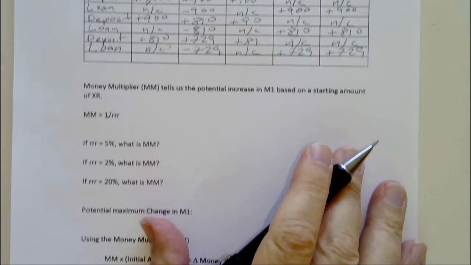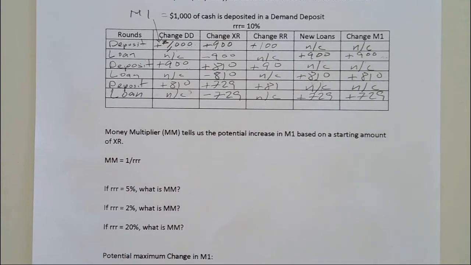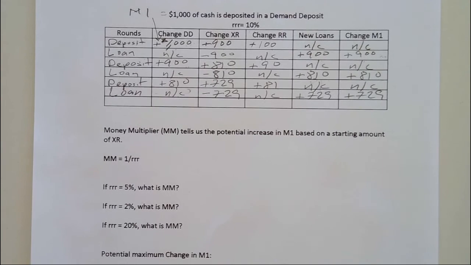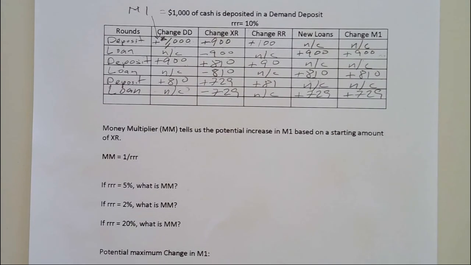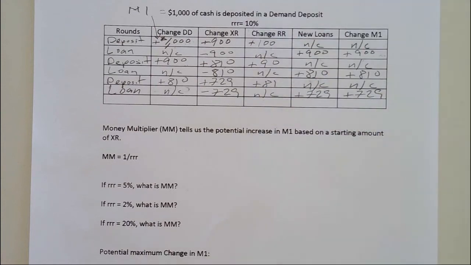Now, just like with a spending multiplier, how many rounds can we do? An infinite number of rounds. I can take 10% of the money forever and never get to zero. But we are converging to zero. All these numbers are getting closer to zero in every single category. And even though it's an infinite series, if it converges, we can get a sum for that. There's actually a footnote in your book that shows you that.